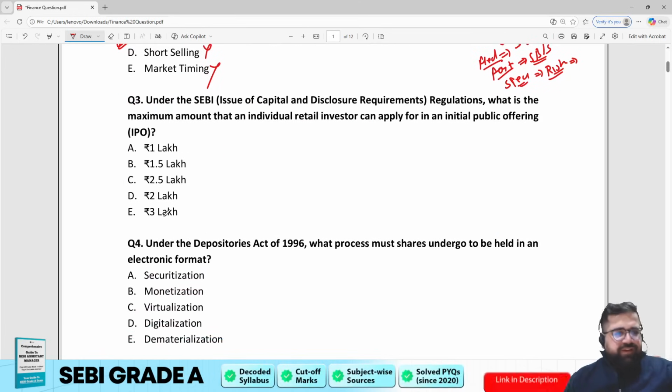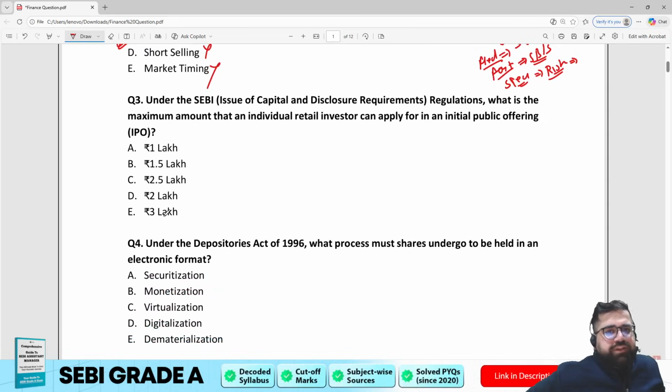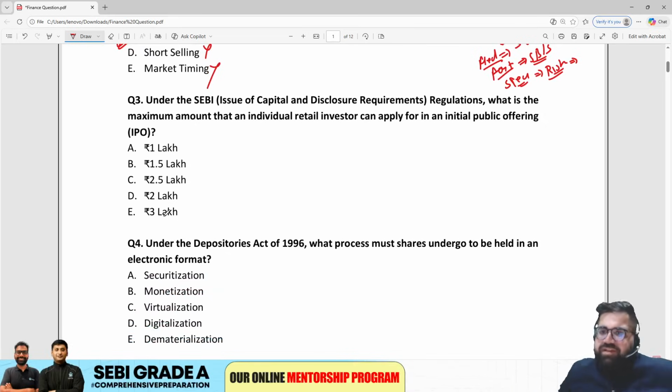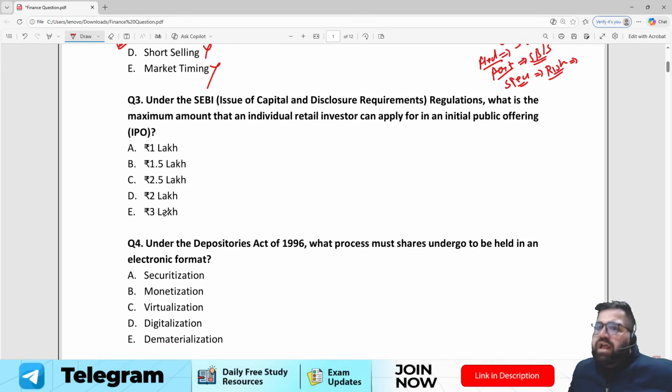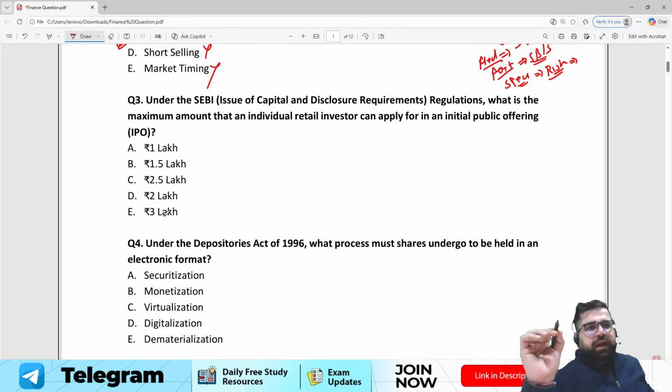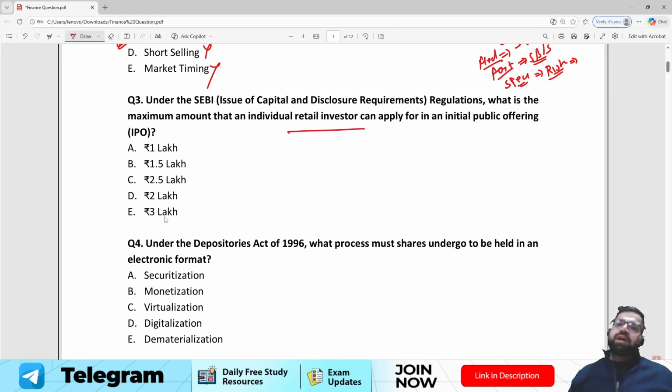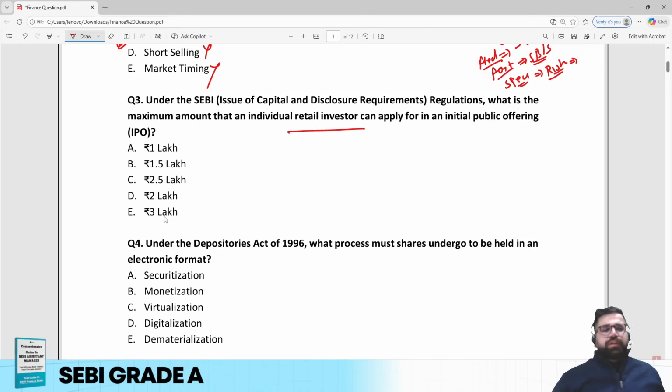Question number 3, my friends. Under SEBI issue of capital and disclosure requirements regulation, what is the maximum amount that an individual retail investor can apply for in an initial public offering? The question is clear, straightforward. Under SEBI regulations, what is the maximum amount an individual who is a retail investor can apply for in an IPO? Now we all know the answer will be 2 lakh.